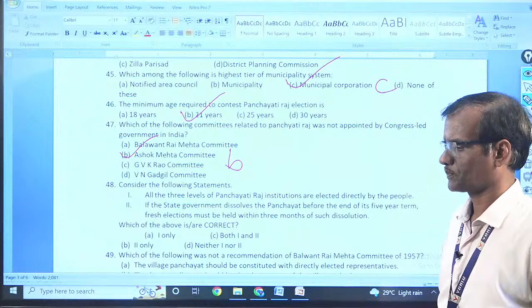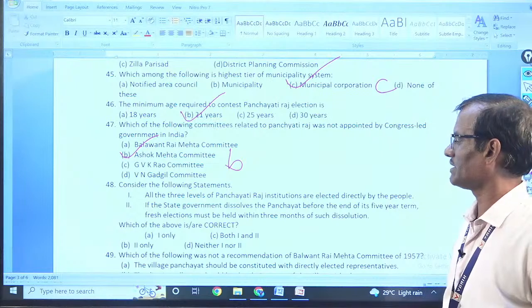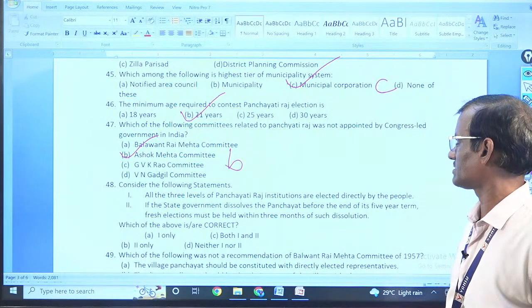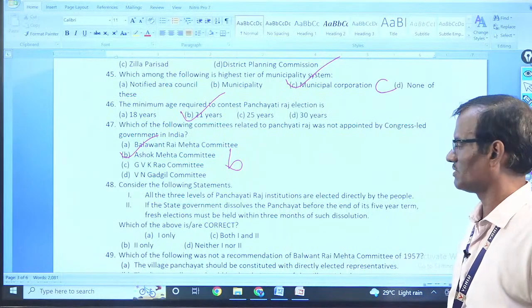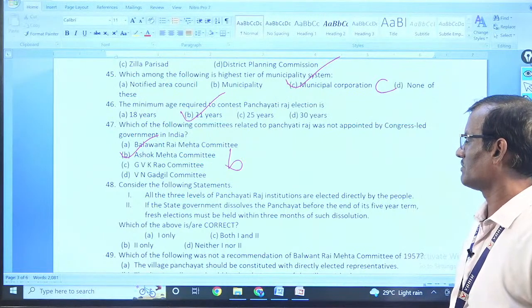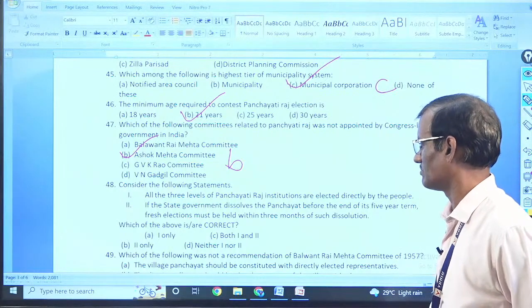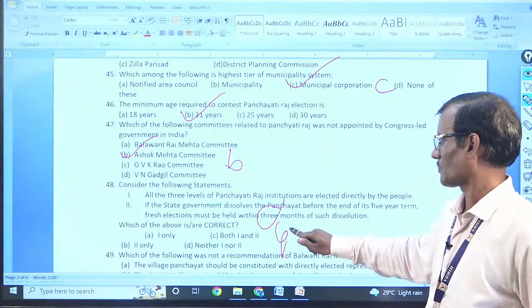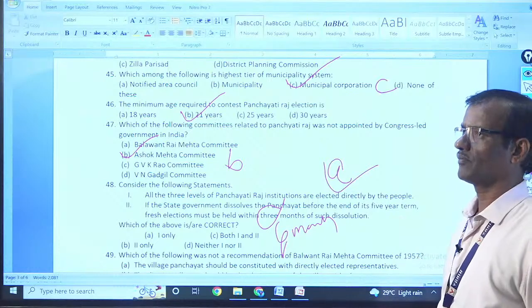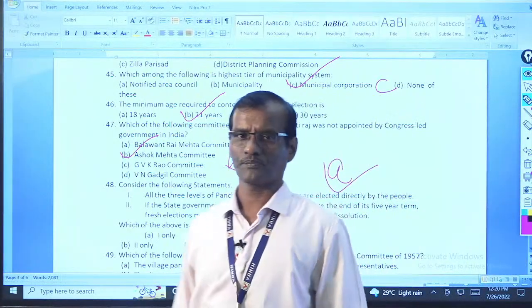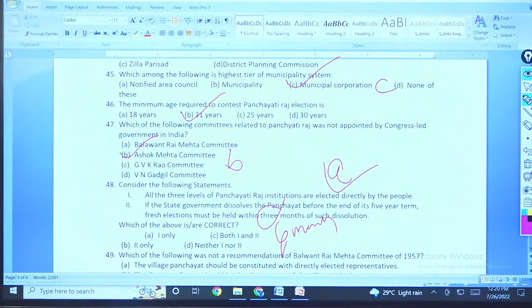48. Consider the following statement: all the three levels of Panchayat Raj institutions are directly elected. Yes, if we talk about the members. If the state government dissolves the Panchayat before the end of its 5-year term, fresh election must be held within 3 months, not 6 months. So only one is correct, A. Okay, so kindly take a note of that.